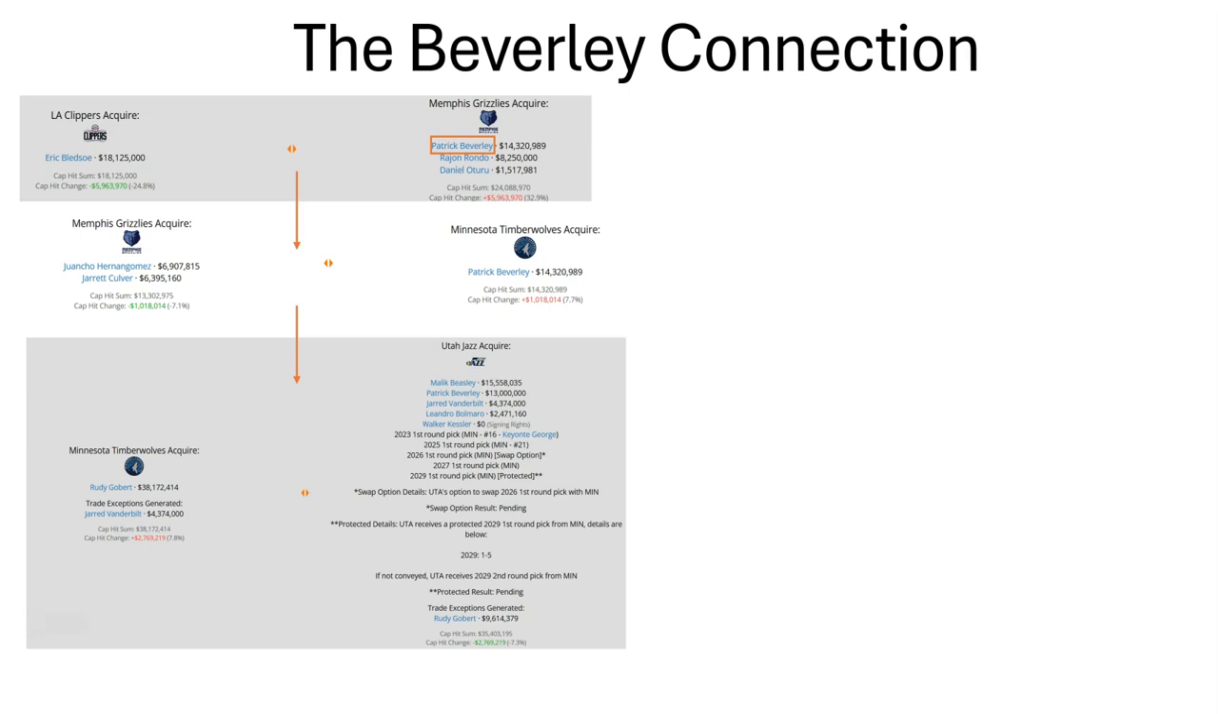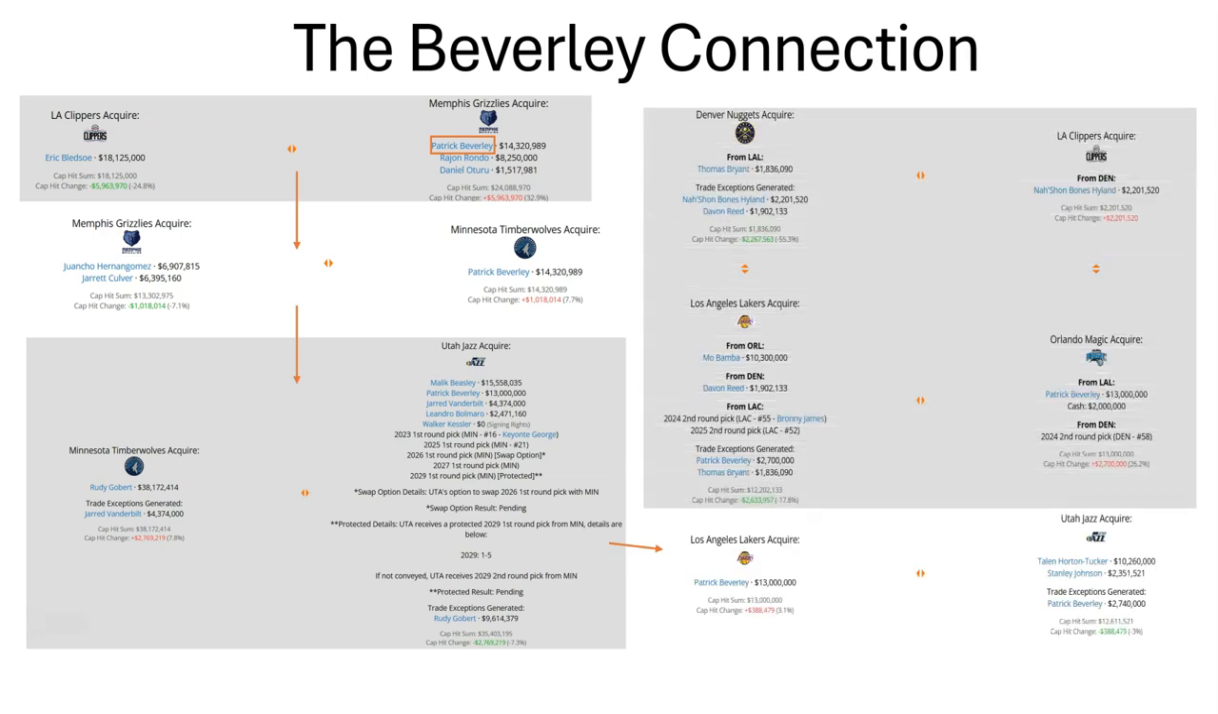Patrick Beverley, after going to Utah, was later flipped to the LA Lakers for Talen Horton-Tucker and Stanley Johnson. For Beverley, he wouldn't spend much time in LA, as he was later involved in a 4-team trade up above here, in which he was later sent to the Orlando Magic along with $2 million cash.